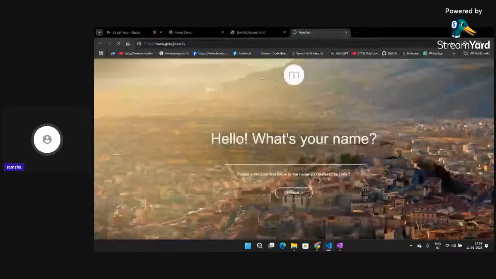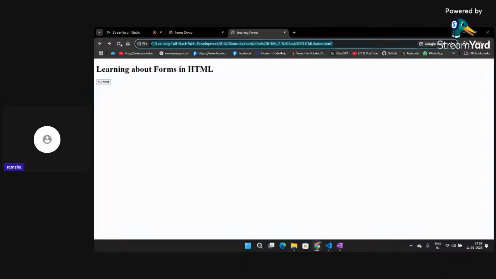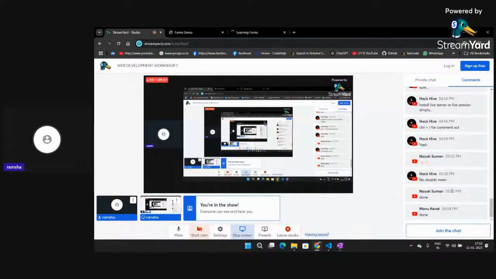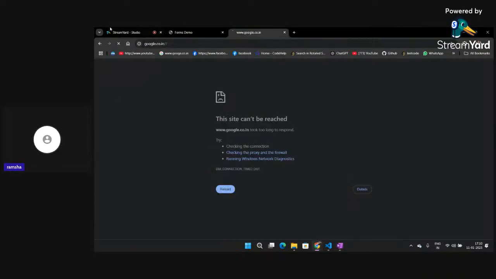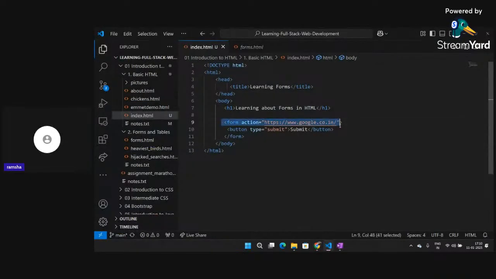Okay, so if I click on submit now, I'll be redirected to google.com. The server is not working now, so this won't work correctly. But you can understand that whatever you write inside the action, you will be able to go there when you click on the type submit button. Okay, so